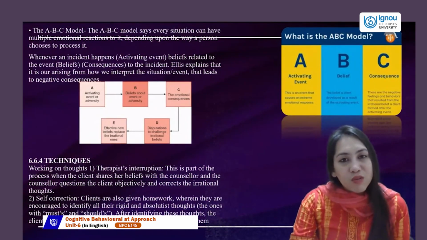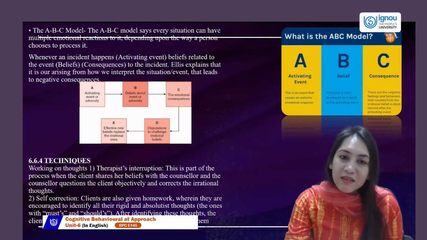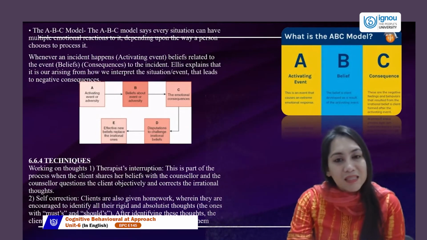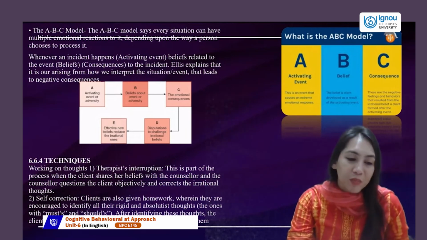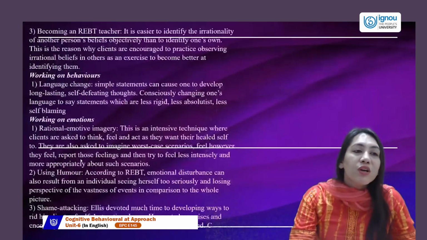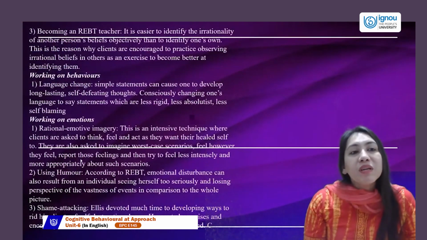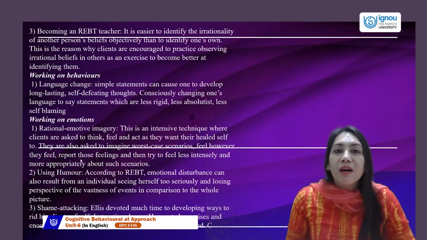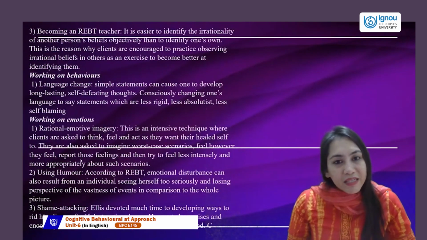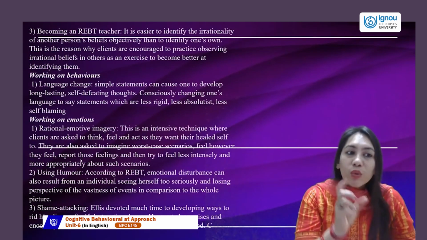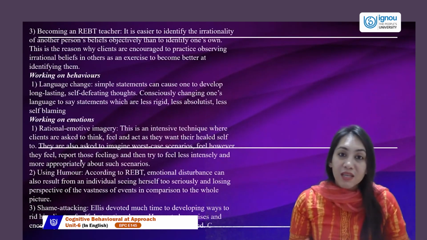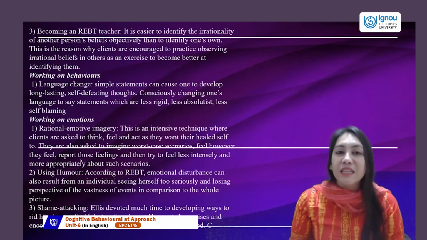Now, it's called rational emotive therapy, and when the behavior techniques are applied, we call it rational emotive behavior therapy. That's why RET comes under cognitive and behavior therapies. Let's go on with further techniques. Becoming an REBT teacher is also very important. Once we make our client understand the RET ABCDE model, we make them utilize it comfortably on their own so that they can encounter their irrationality later in life.